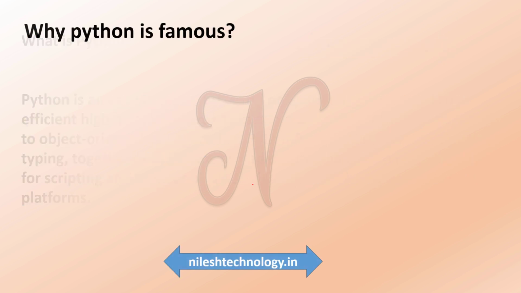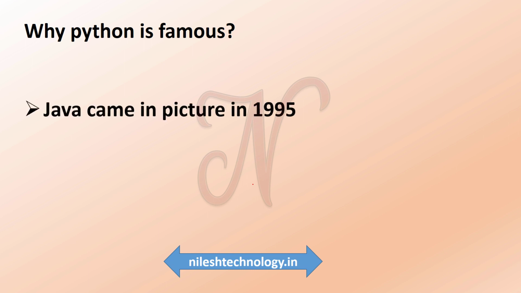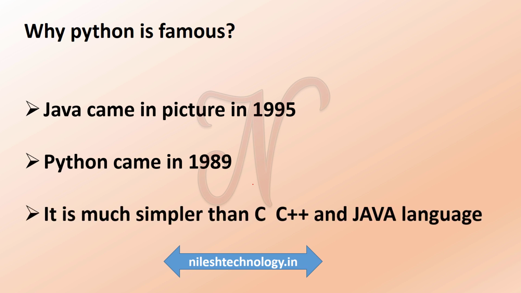Now let's see why Python is famous. Java came into the picture in 1995, but Python came in 1989 and was released in 1991, so it's way before Java. It is much simpler than C, C++ and Java. Many scientists and researchers were waiting for the easiest language available in the market, and Python is the answer. It is a very simple and easy scripting language. That's why Python is famous.